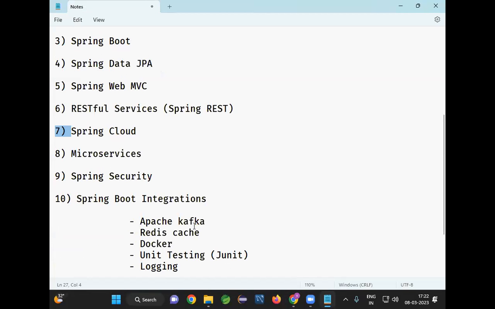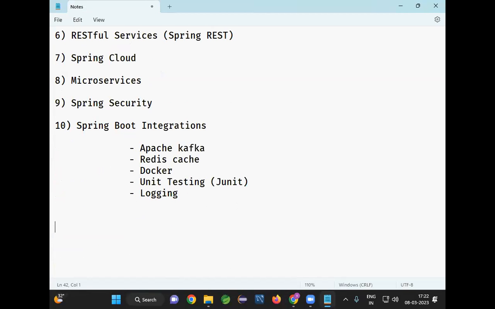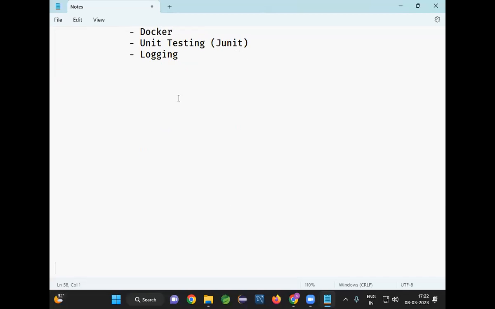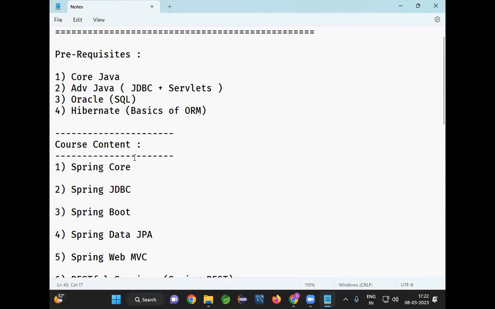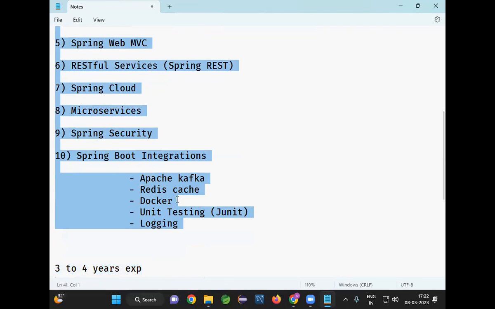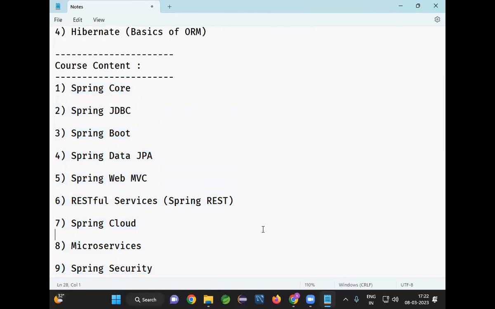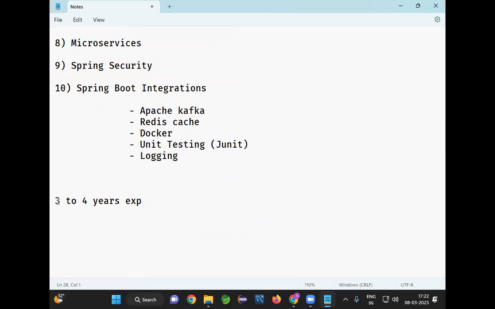Once this course with Spring Boot and microservices is completed, you are equal to a 3 to 4 years experienced candidate. After completion of all these topics, whatever 10 points I have mentioned, if you are comfortable with them, you can work as a Java developer with 3 to 4 years of experience in the project.